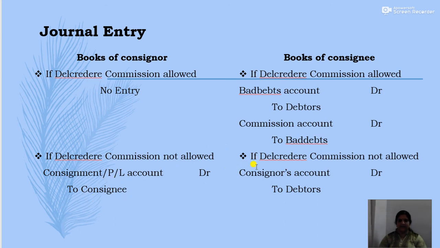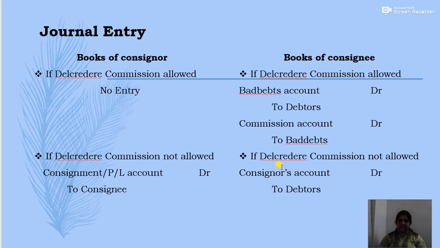Then if del credere commission is not allowed, in the books of consignee it will be consignor's account debit to debtors, because the amount will be reimbursed by the consignor. So the journal will be consignor's account debit to debtors. To summarise the journal entries: if del credere commission is allowed, no entry in the books of consignor. In the books of consignee, it will be bad debts account debit to debtors and commission account debit to bad debts. Then if del credere commission is not allowed, consignment account or profit and loss account debit to consignee. Then in the consignee's books, consignor's account debit to debtors.